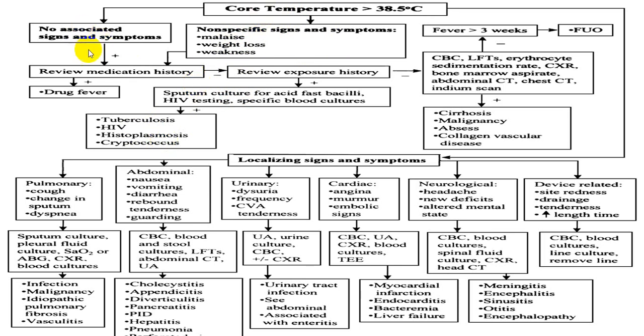No associated symptoms and signs, very frequently, mainly upper respiratory tract symptoms and signs, we go for viral URTI. So we give just symptomatic treatment in the form of paracetamol and wait and observe.